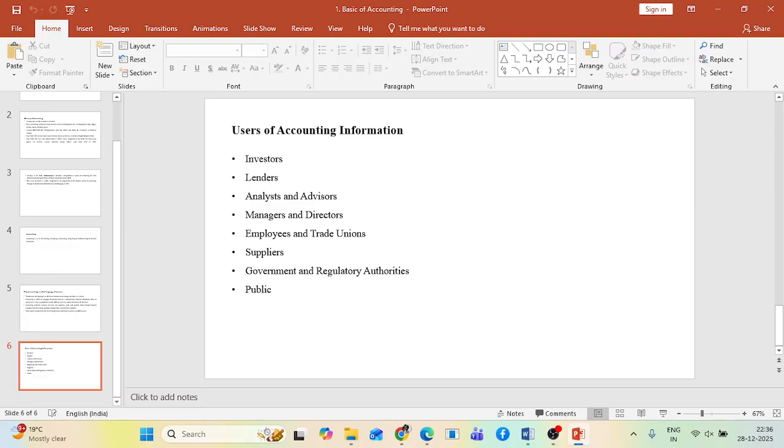And advisory firms tell stakeholders or shareholders whether they should support or oppose a resolution proposed by the board of directors. So they are also interested in your accounting information. Now coming to managers and directors, managers not only prepare the financial statements but also use these statements for different decision making. For example, managers need this information for planning and controlling the operations, making any special decision,